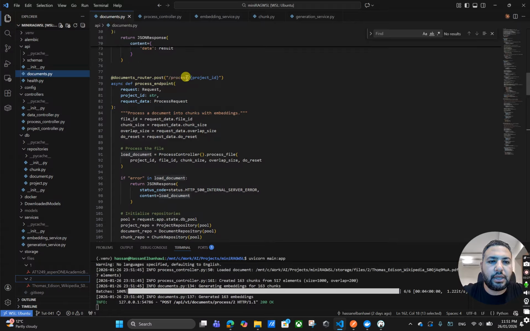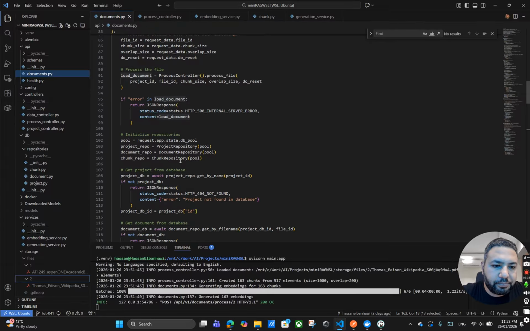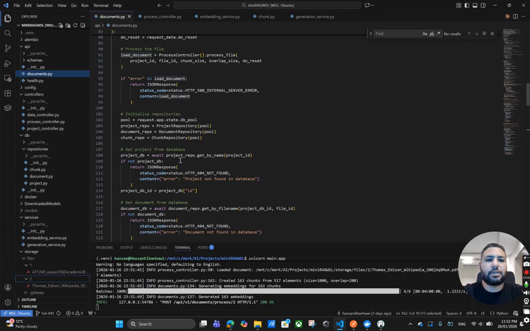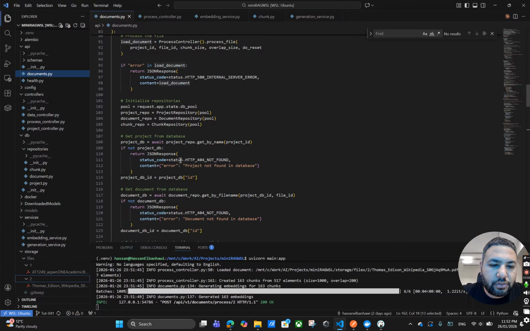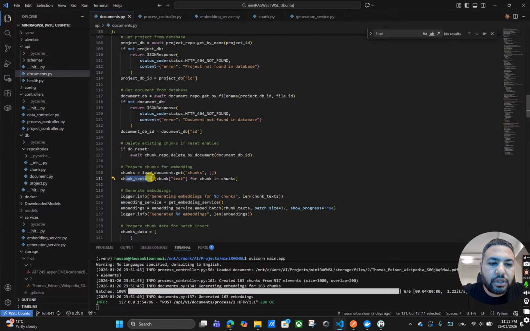this is the start of the processing. We will load this document. This means that we will get the text from this document. Then we will create something called chunks. Chunks are small pieces of this document, text pieces, and we put them in a database, in a table. And once we have the chunks, here we will start what we call embedding.